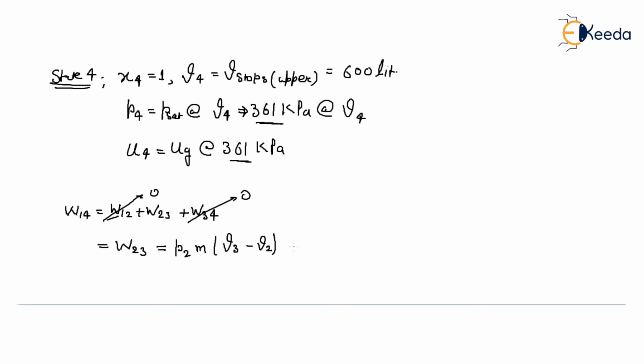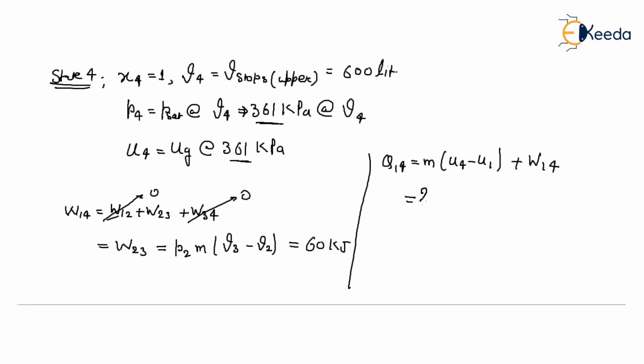And this is your 60 kilojoule. Now, what is your heat transfer? Q1 to 4 is U4 minus U1 plus W1 to 4. You have U4, you have U1, put the value, 2080 kilojoule.